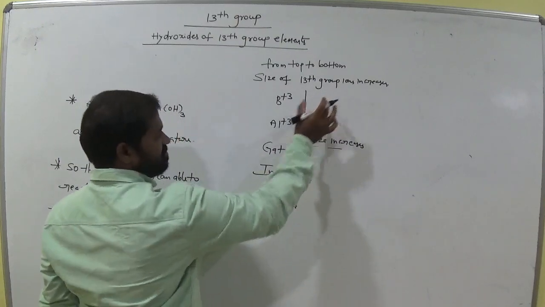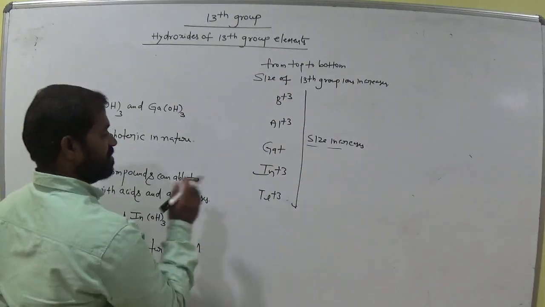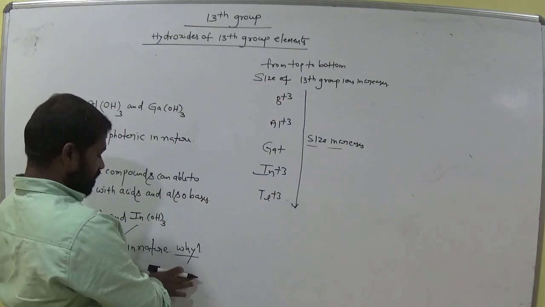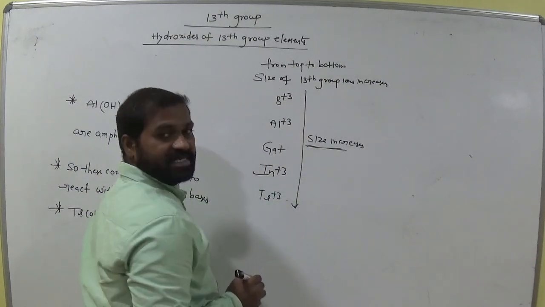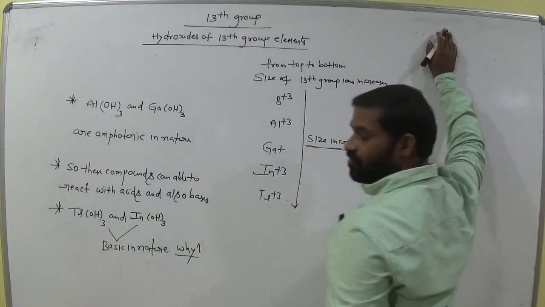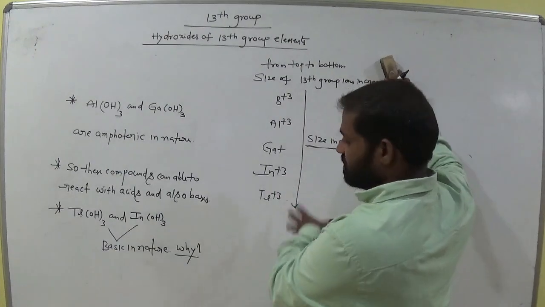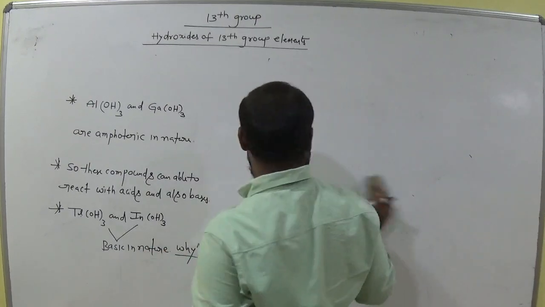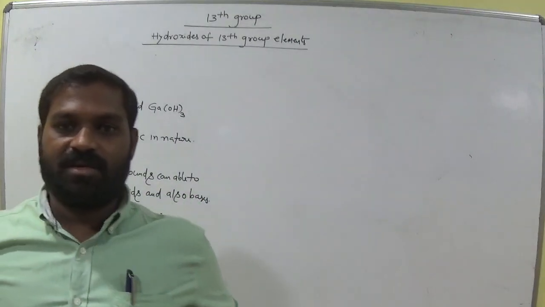These are the bigger ions. Okay, so remember this point. That is one of the reasons for the basic nature. Is it clear? So when these compounds are dissolved in water, size increases to show the basic nature. Okay, is it clear to everyone?